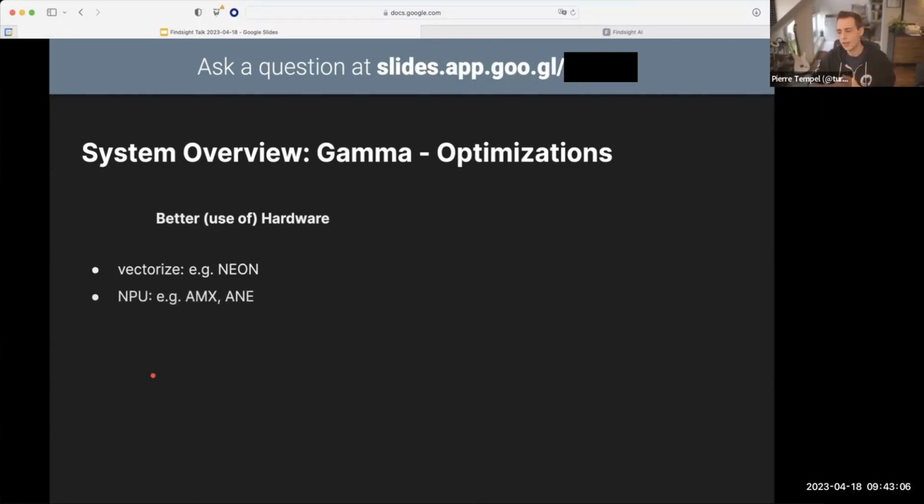So for example, in Apple Silicon, we have a secret instruction set called AMX for vector processing on the CPU. We also have the dedicated Apple Neural Engine to do vector arithmetic on dedicated cores. And of course, we can schedule all of this on the GPU. The most amount of gains that we can get here is actually the signing step, right? Where we take that collection of hyperplanes and we come up with that bit vector. That's something we can do on a GPU or on an NPU and get a massive speed up.